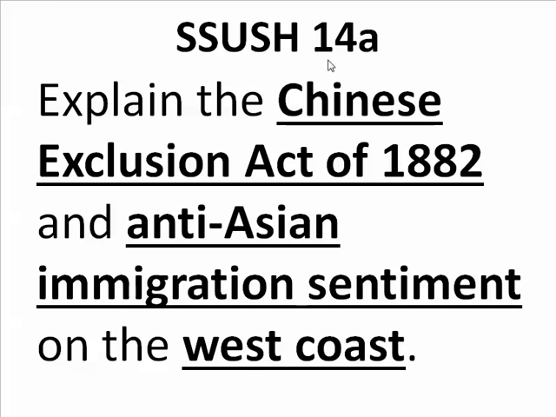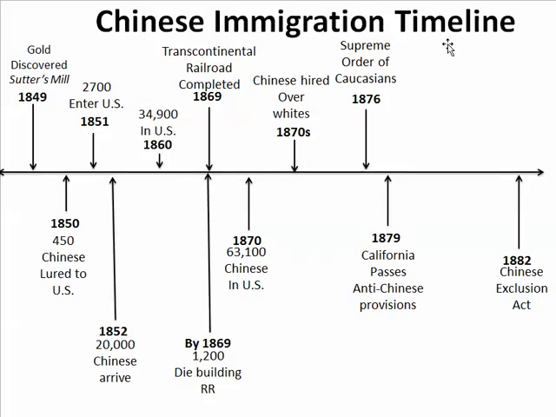Alright, let's look at Standard 14, Substandard A. Explain the Chinese Exclusion Act of 1882 and anti-Asian immigration sentiment on the West Coast. Okay. So let's look at a timeline real quick first.